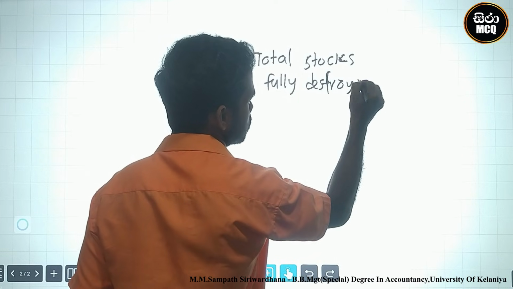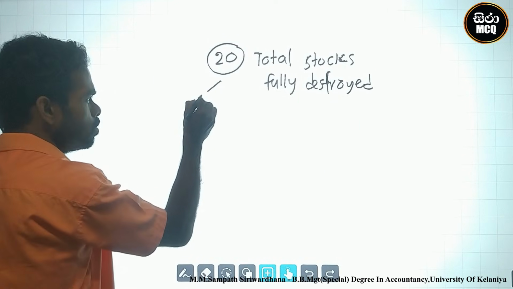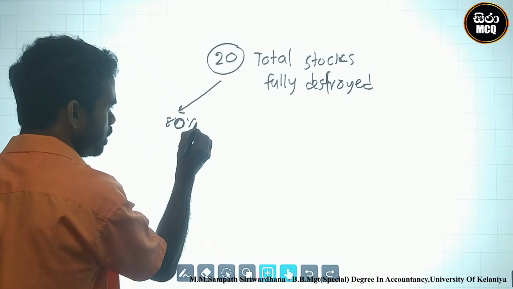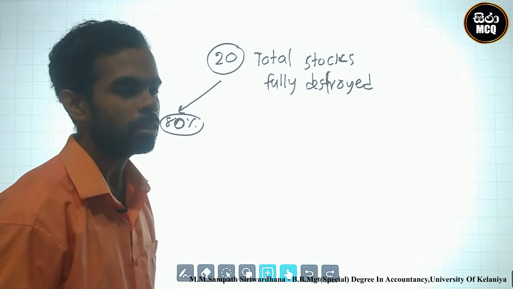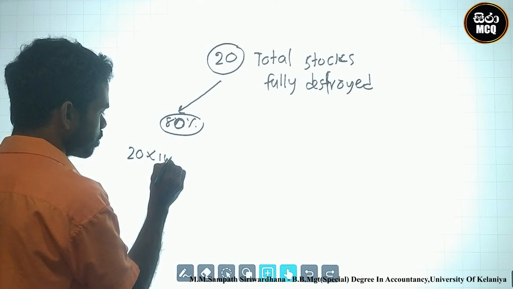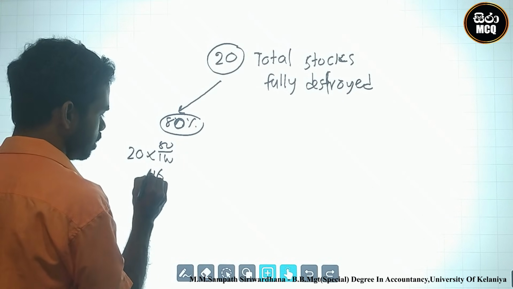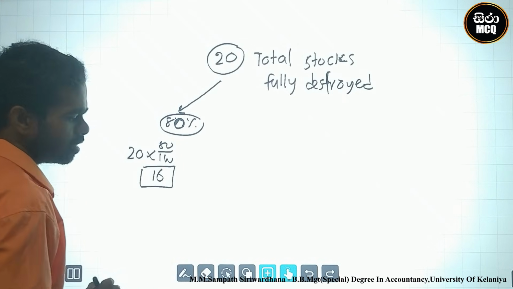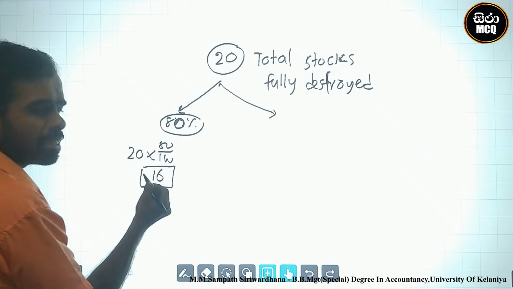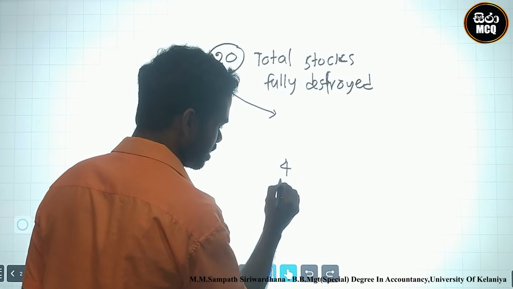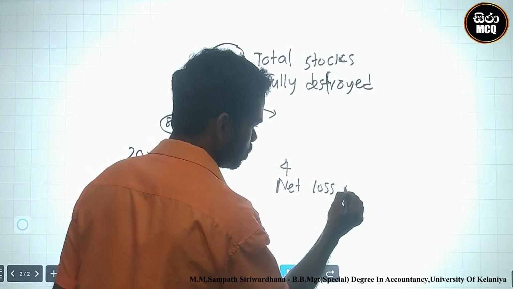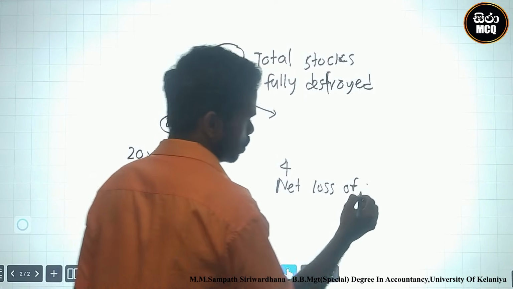Out of this 20, 80% can be reimbursed, that is, collected from the insurance company. 80% of 20 is 16 that can be collected, and the remaining 20 minus 16, which is 4, is the total net loss of stock damage.